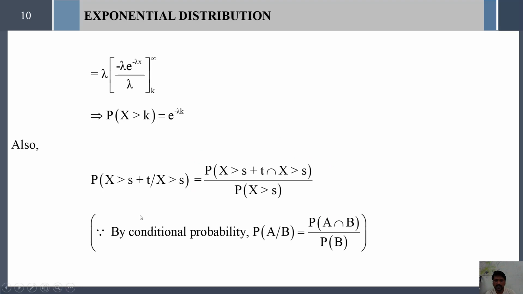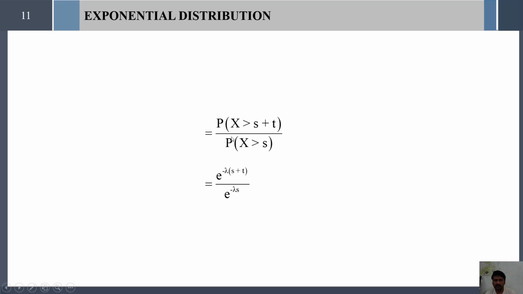By using conditional probability we can get this result. Definition: probability of A given B equals probability of A intersection B divided by probability of B. Likewise, probability of the first term given the second term is the probability of the first term intersection the second term, divided by the probability of the second term.